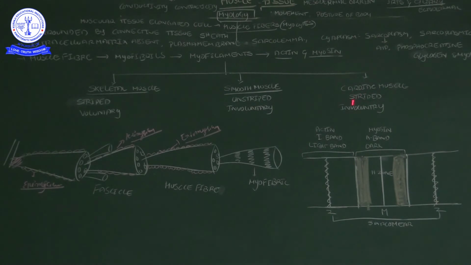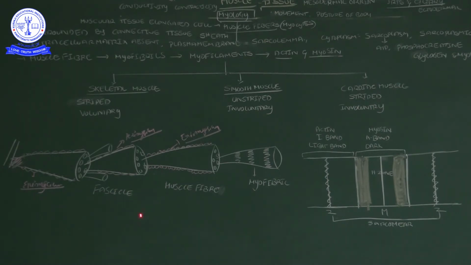Cardiac muscle appears striped, but we cannot control cardiac function. If you order the heart to rest for some time, the heart never follows your order, so these two are involuntary. Structurally, skeletal muscle and cardiac muscle are similar. Functionally, smooth muscle and cardiac muscle are similar. You should remember that.